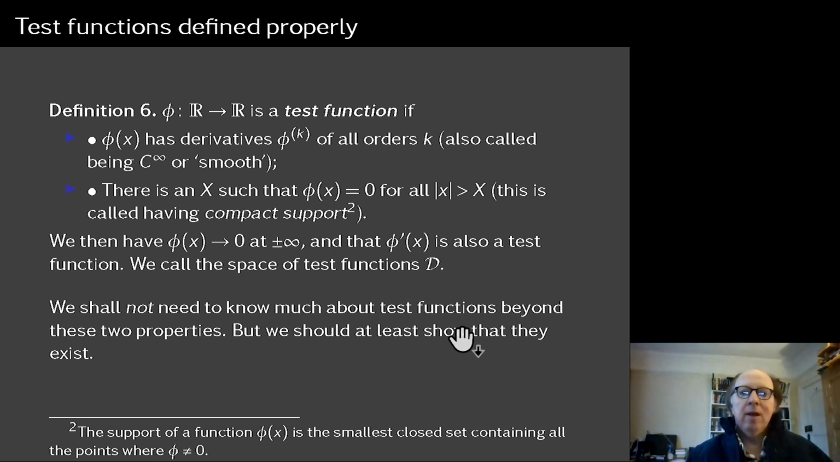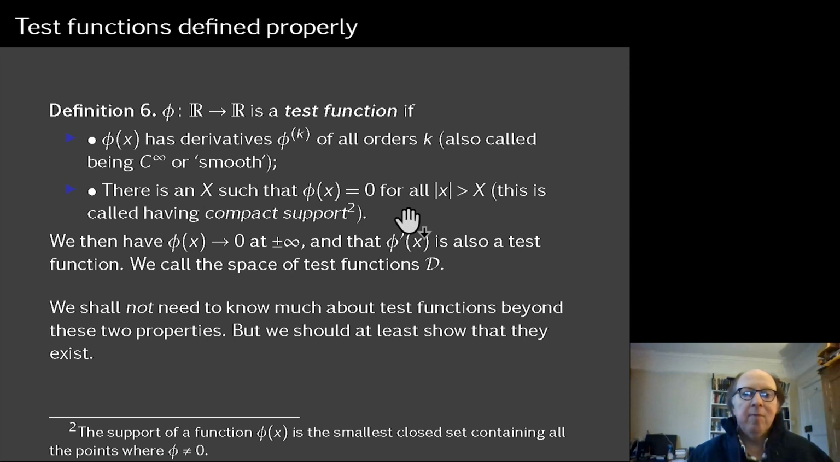So here it is, the definition of a test function. Phi takes the reals and maps them to the reals. Phi is a test function if two things hold. The first is it has derivatives of all orders. That's called being C infinity, and we'll use the word smooth. People use the word smooth for different things. We'll use the word smooth in this course for having derivatives of all orders, but C infinity is unambiguous. C for continuous, infinity for the number of orders of derivatives. So that's the first thing: it has derivatives of all orders.